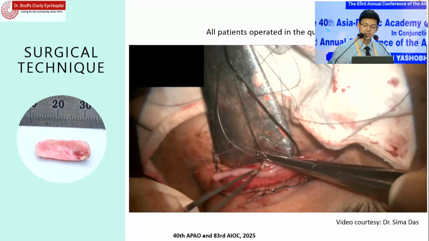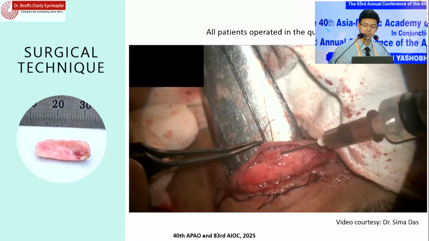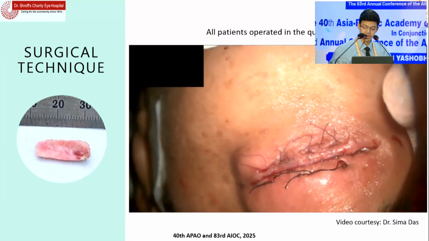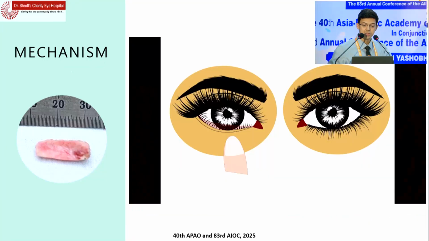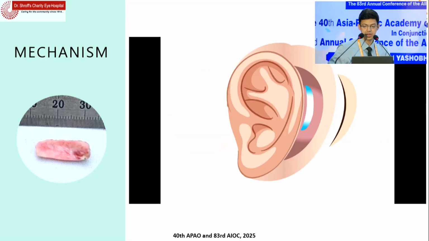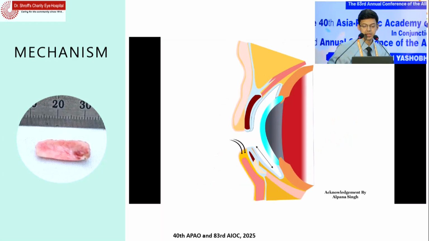And finally, the eyelid margin is covered with a thin strip of mucous membrane, which is secured in place. At the end of the surgery, a bandage contact lens is placed. So in severe cicatricial entropion, when there is rubbing and irritation of the ocular surface, when we harvest this graft and place it in position, it leads to lengthening of the posterior lamella, correction of the cicatricial entropion, and in turn improvement of the ocular surface.